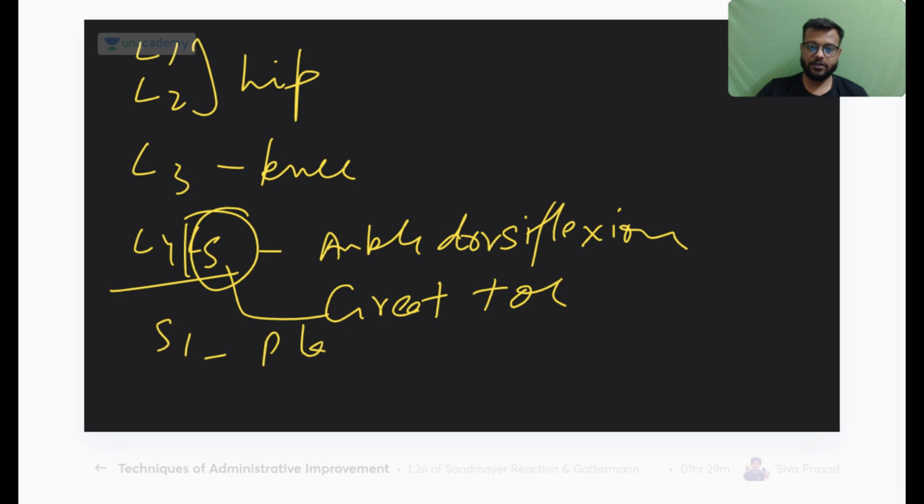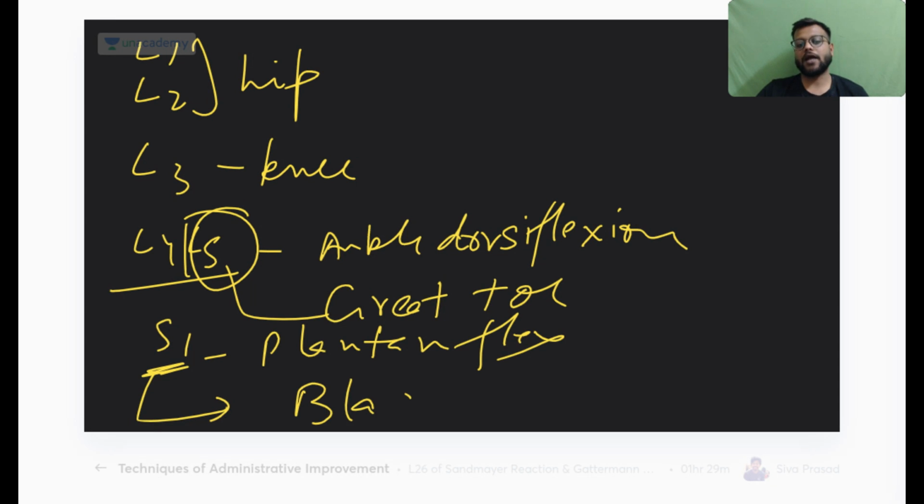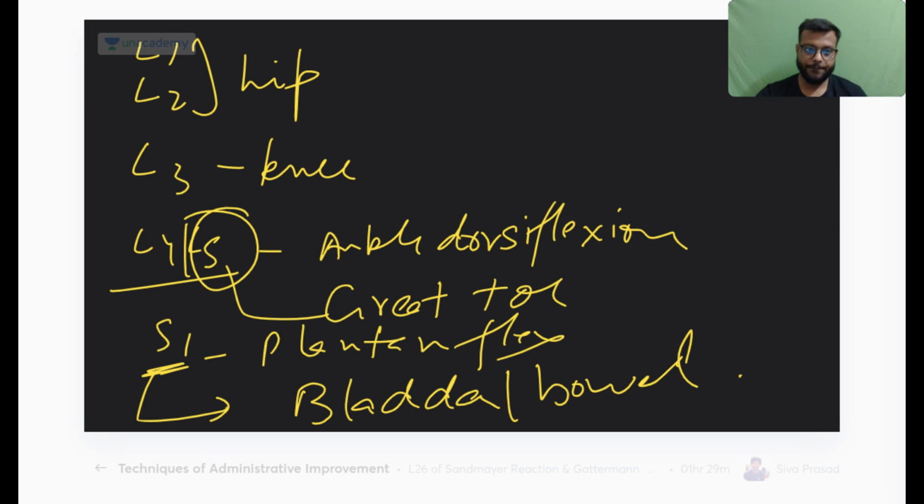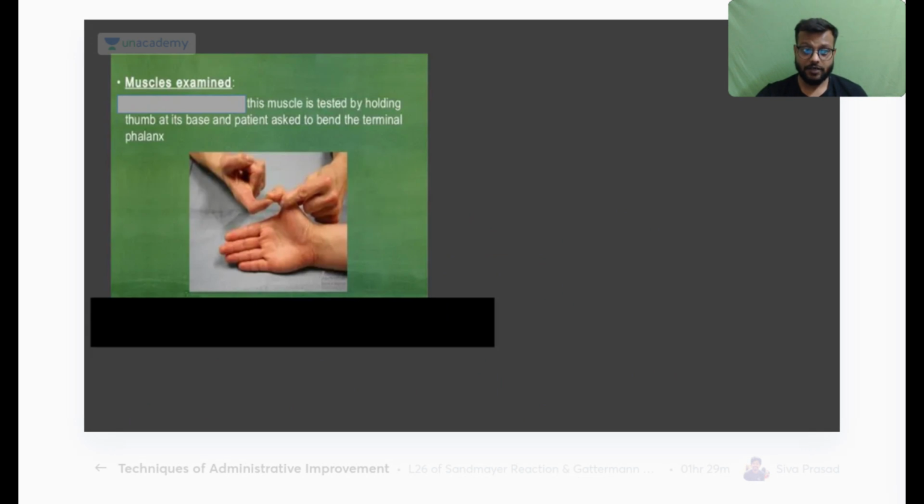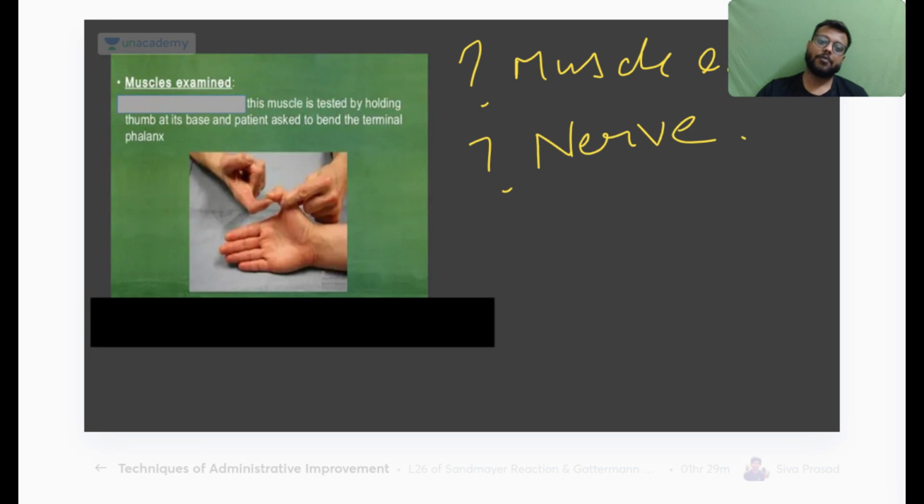S1 is for the plantar flexion, and the rest of the sacral roots are related to the bladder and bowel functions, or the sphincter control. Now we'll come to the next image. Which muscle is examined and which nerve is examined here? Muscle and nerve, both.